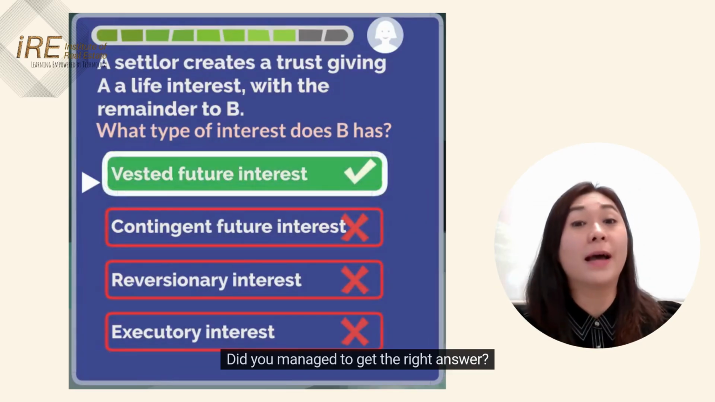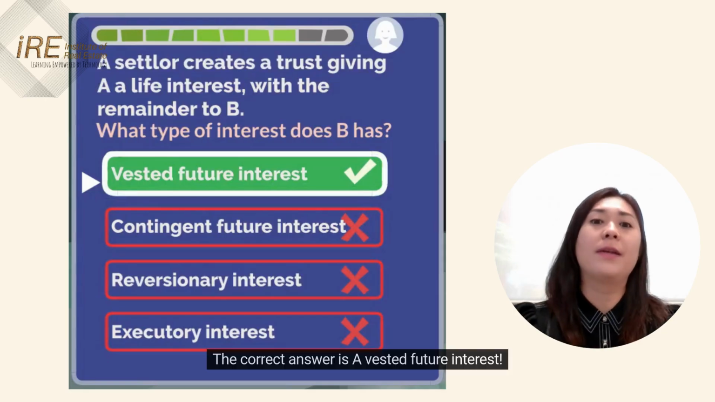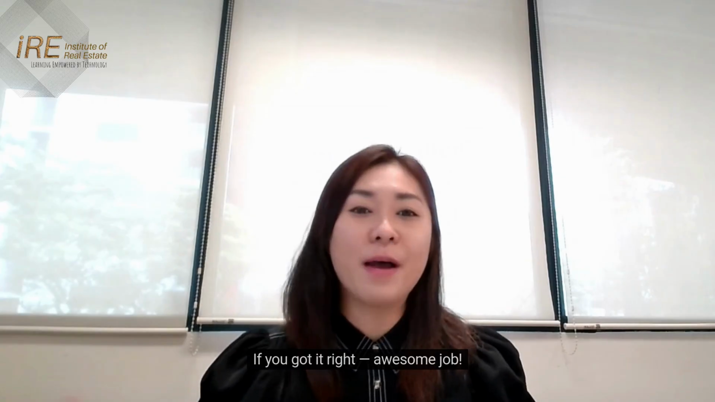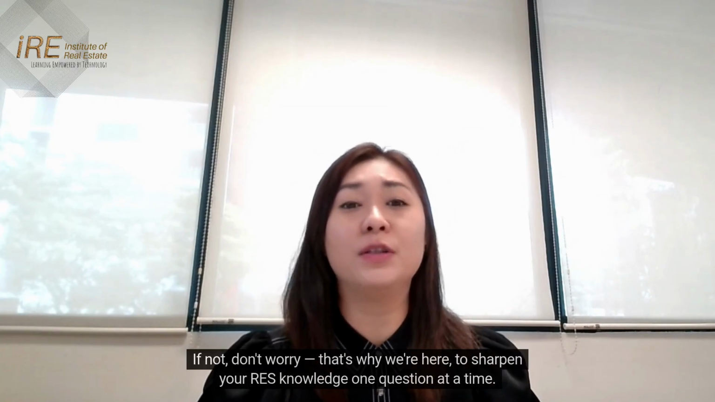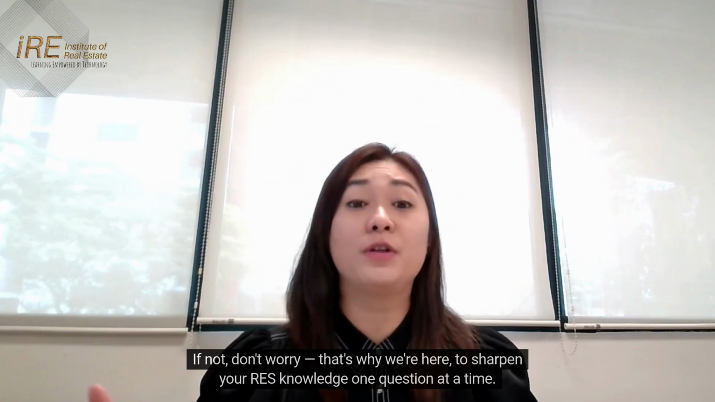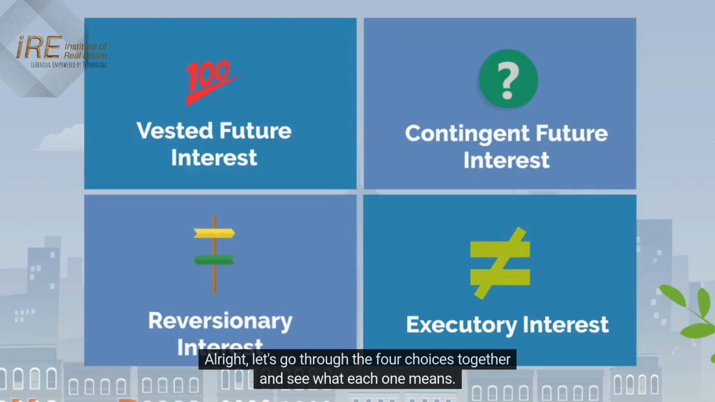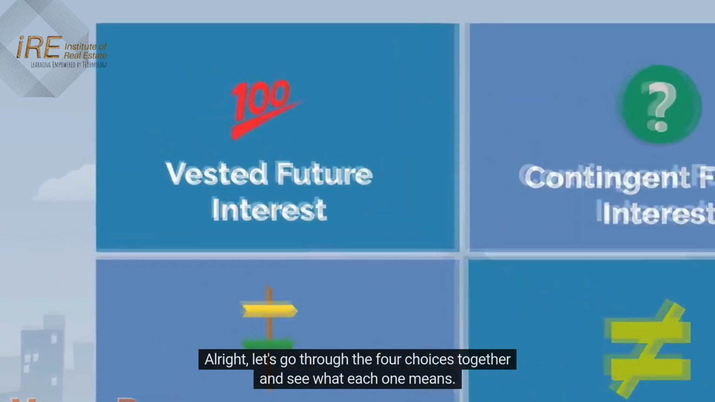Did you manage to get the right answer? The correct answer is a vested future interest. If you got it right, awesome job. If not, don't worry. That's why we're here, to sharpen your RES knowledge one question at a time. Alright, let's go through the 4 choices together and see what each one means.